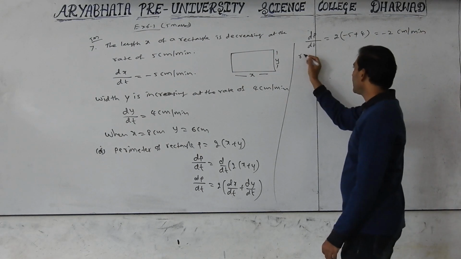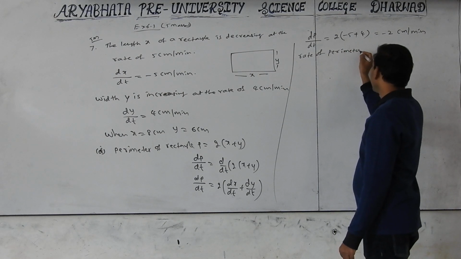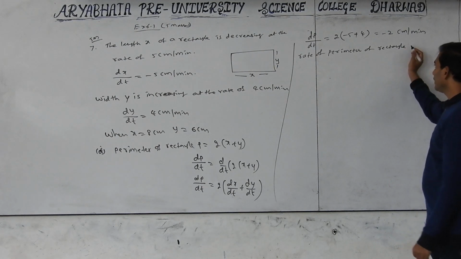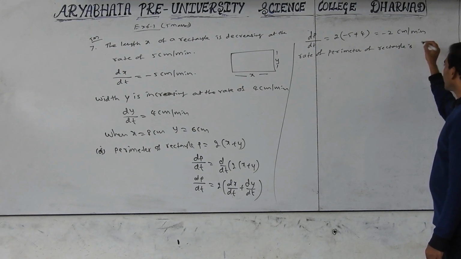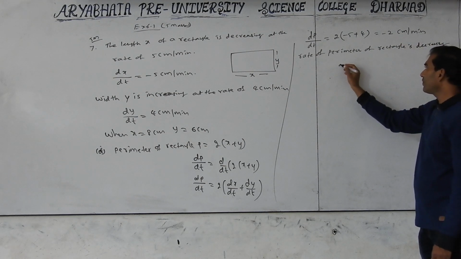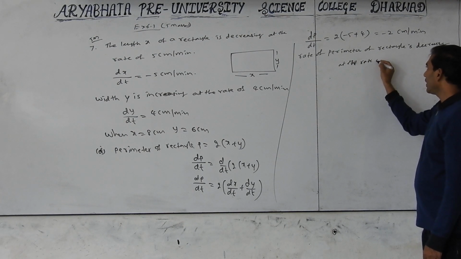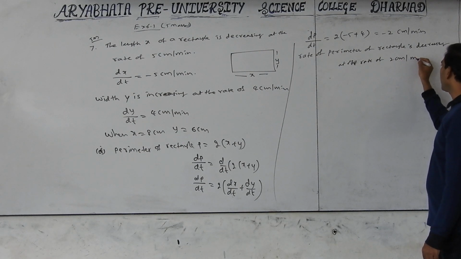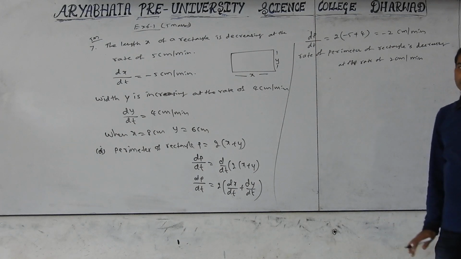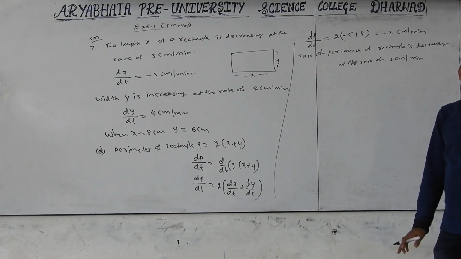The rate of perimeter of rectangle is decreasing at the rate of 2 centimeter per minute. Minus represents decreasing.